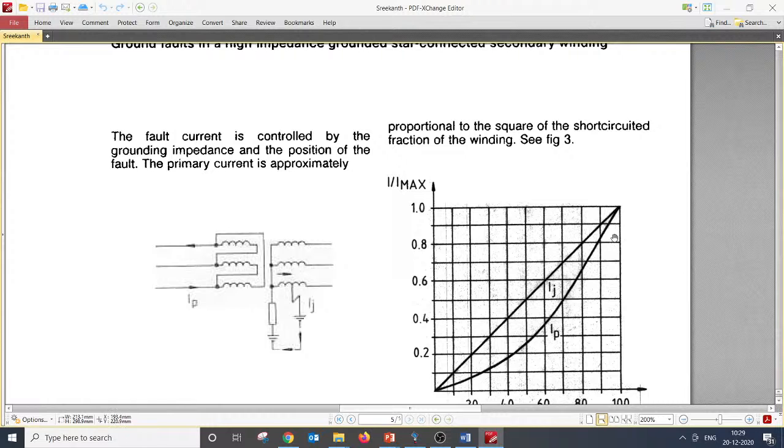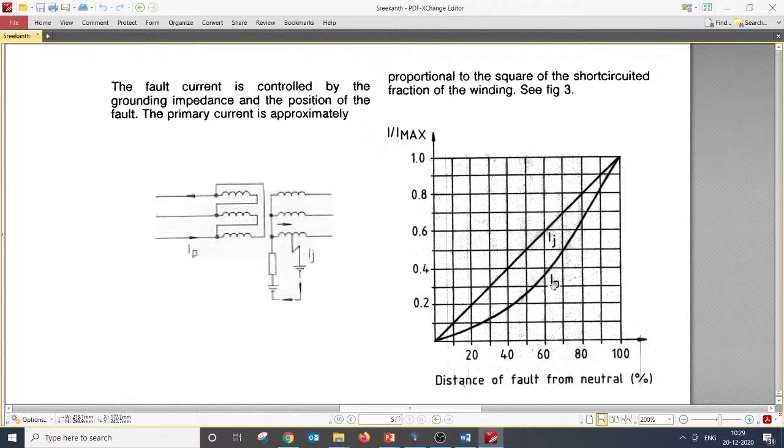That's the secondary current. But the primary current also, you can look at that, is also reflected as 1 per unit on the HV side as well. So why there it is root 3 times, but why not here root 3? That's another question, I am leaving it to you.